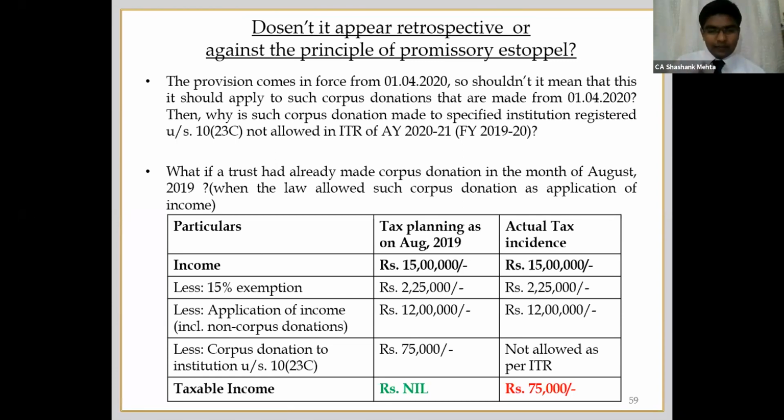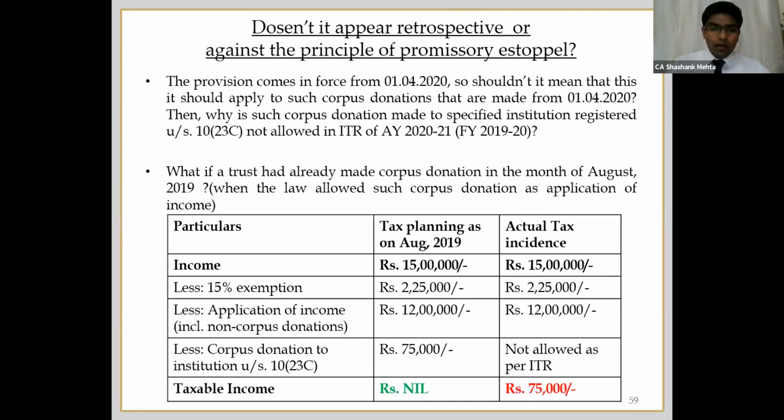Out of the balancing amount, I will apply 12 lakh rupees as my actual application for promoting the object of the trust, and 75,000 I will donate as a corpus donation to a specified institution registered under 10(23C), and accordingly I calculated my total income as nil. So this was my tax planning in August 2019.